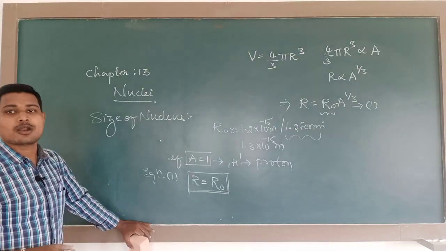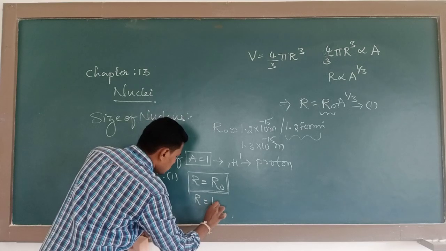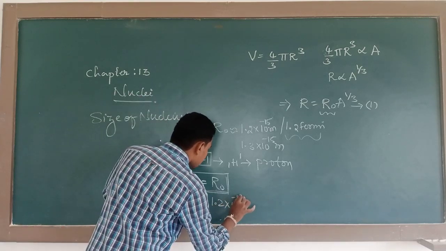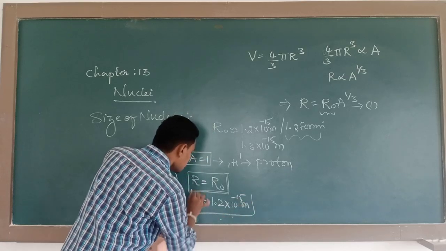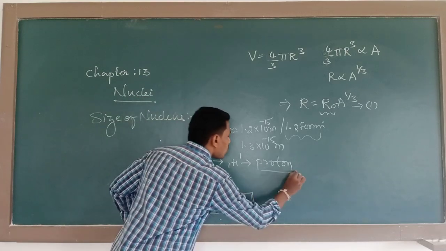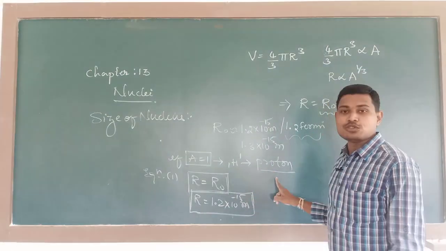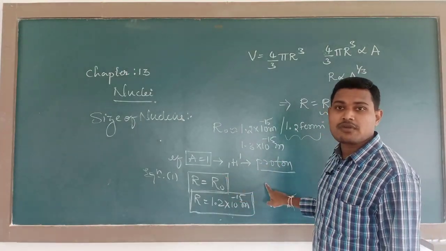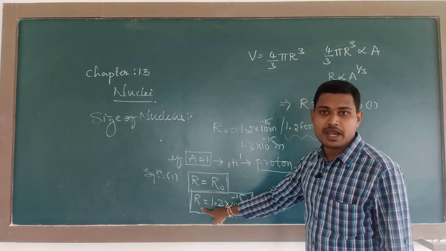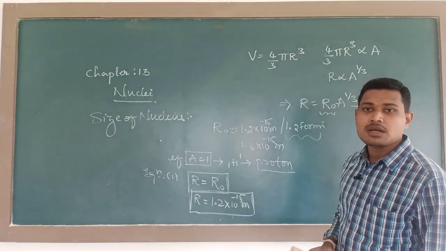R is equal to R naught. It means R is equal to R naught. Just now I told the value of R naught is 1.2 into 10 raised to minus 15 meter. So this is the radius of the nucleus of which one? The proton of hydrogen atom. So for a proton of hydrogen, what is the radius of its nucleus? The radius of the nucleus is found to be 1.2 into 10 raised to minus 15 meter.